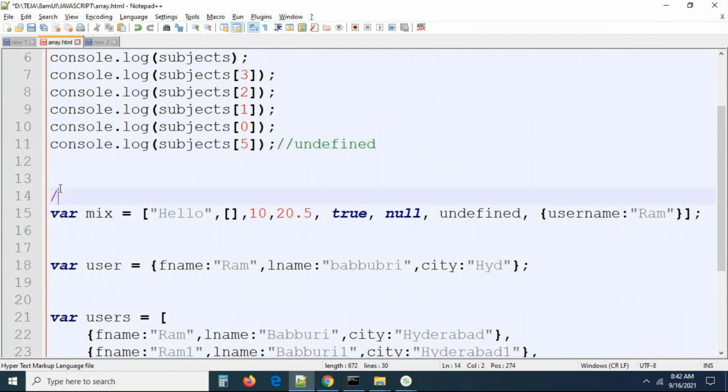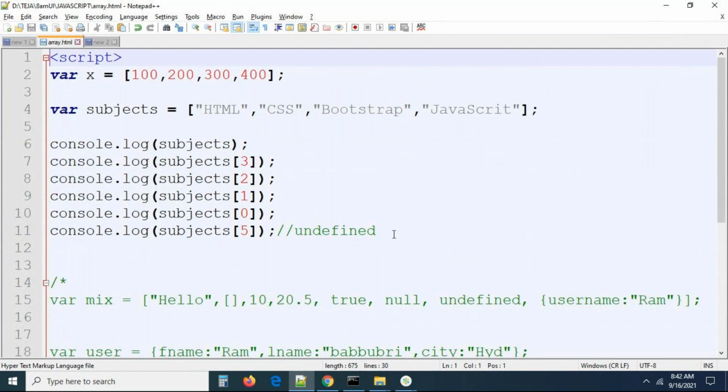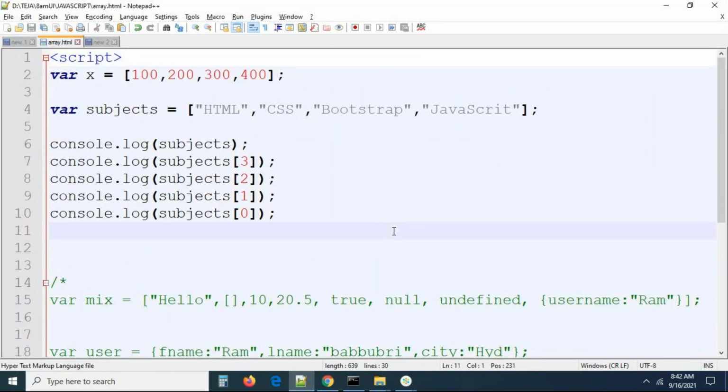Let me keep everything in comment for a while. I don't want to see it. Okay, you have 4 values in the array, and you wrote 4 times, okay, fine. If you have 100 values in the array, will you write 100 times like this, with indexes 1 2 3 4 5 6 7? Is this array always containing a fixed number of elements? Definitely not. Sometimes the array may contain many elements, sometimes only 2 or 3 values, sometimes the array may be empty also.